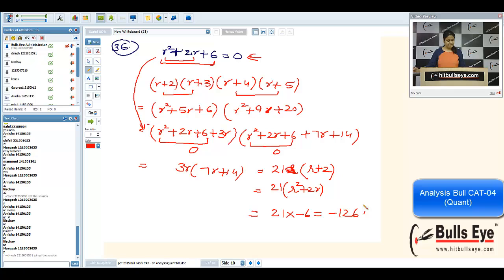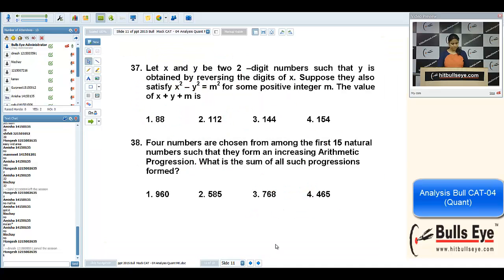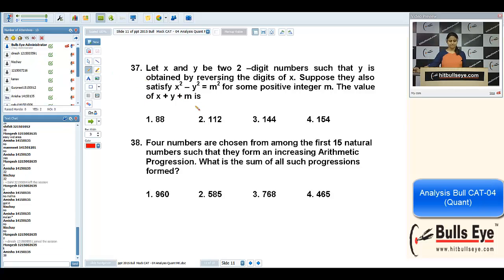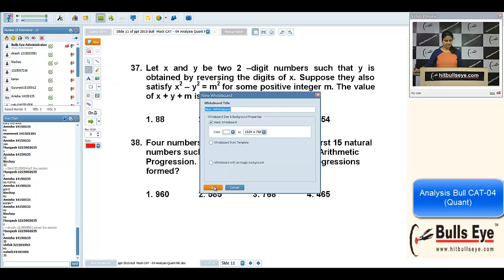Any problem now, Mangesh? Okay. Now move to the next question. 37th was very easy. 38th was difficult. Any problem in 37 and 38 questions? Please write the question number once again. 38, Amisha, okay. Okay, Nakul.